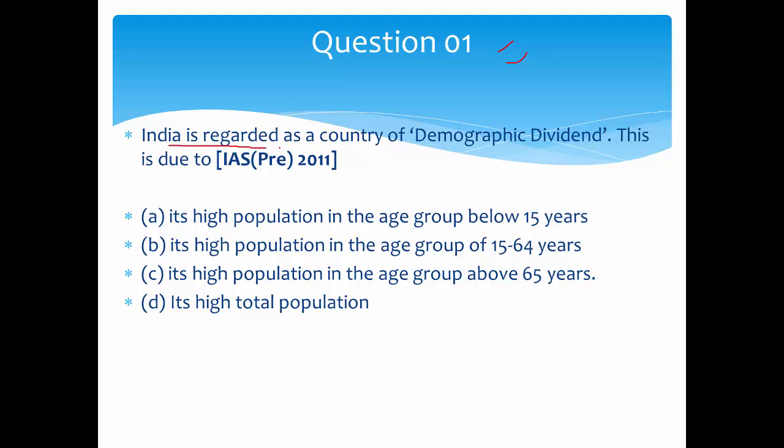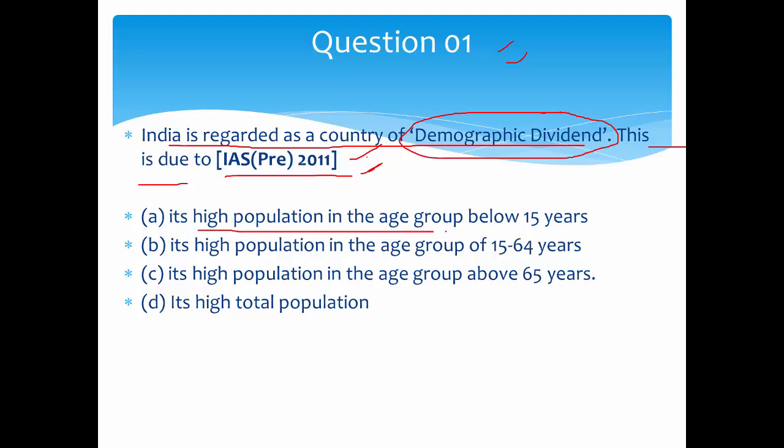The first question is: India is regarded as a country of demographic dividend. This is due to... First of all, you should know what demographic dividend is. This is a direct question, asking your own understanding of demographic dividend. It is a tricky question. This came in 2011 in UPSC civil services, which conducts the IAS. The options: first, high population in the age group below 15 years. It is talking only about children and adolescents, so that can't be demographic dividend. This is how you eliminate it.